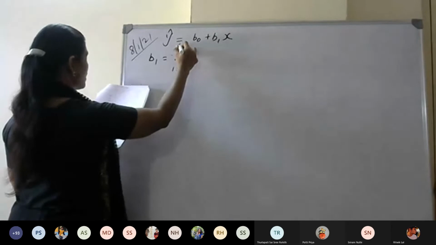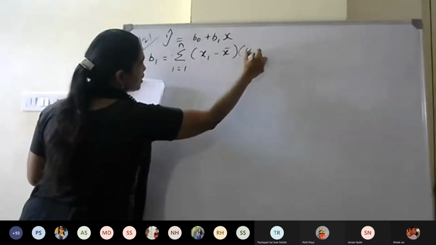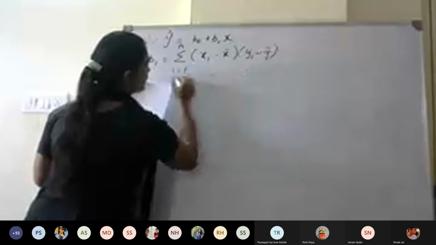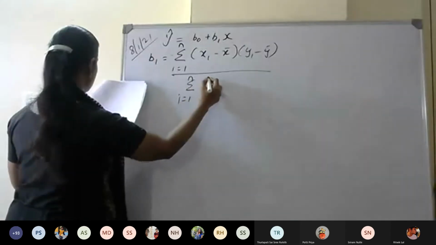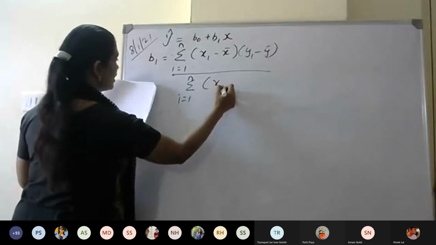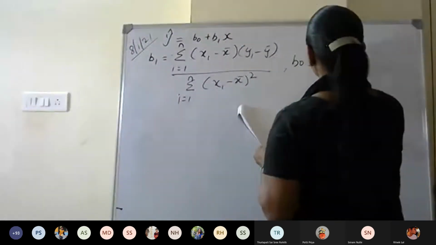So B1, the formula is summation i equal to 1 to n of xi minus x bar into yi minus y bar, divided by summation i equal to 1 to n of xi minus x bar the whole square. This is B1, and B0 will be y bar minus B1 x bar.